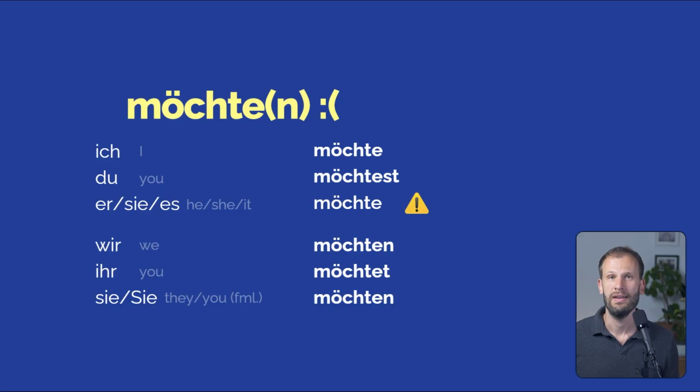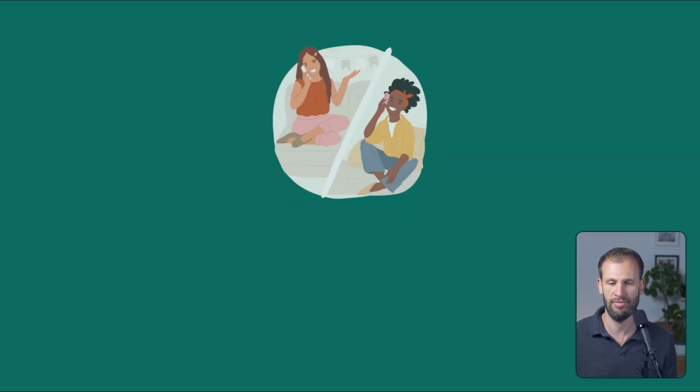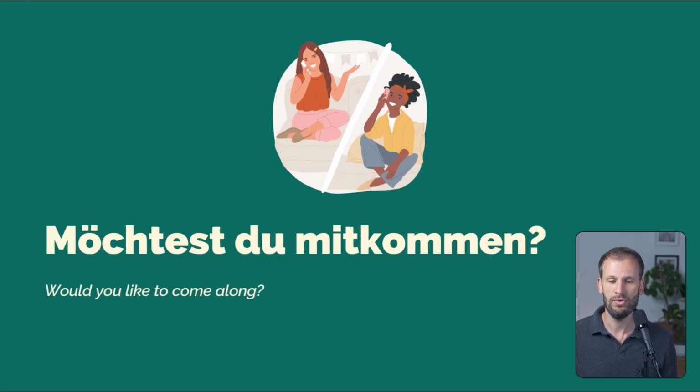It's more polite. Ich möchte, du möchtest, er, sie, es möchte. With this modal verb, only the third person singular is irregular. Wir möchten, ihr möchtet, sie möchten. Some examples coming up. Möchtest du mitkommen? Would you like to come along?